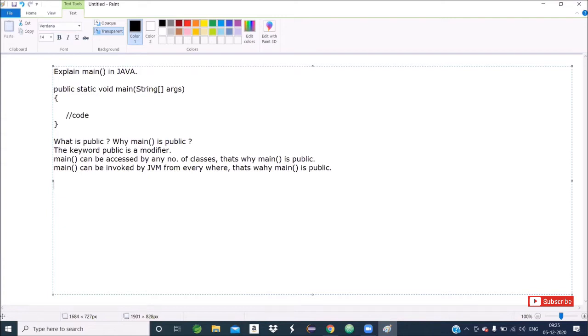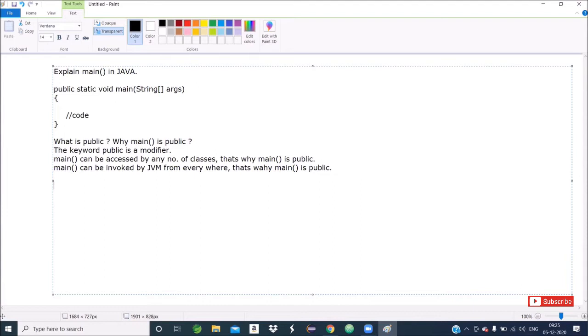Okay, so then we will go to the next point. What is static? So this is an interview question. You point out, this point is an interview question as a fresher. So what is static and why main method is static?